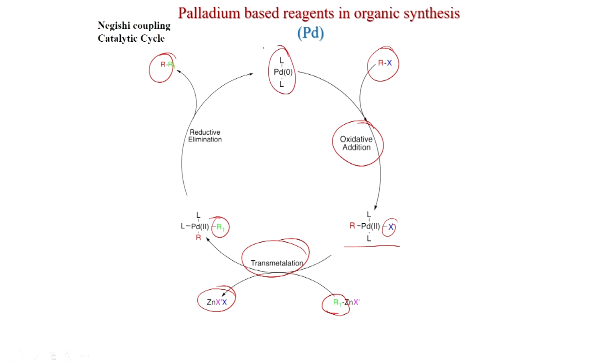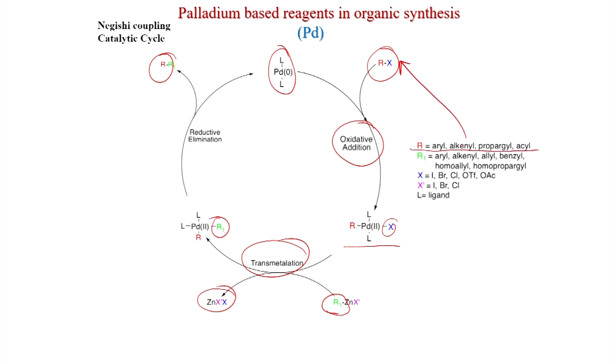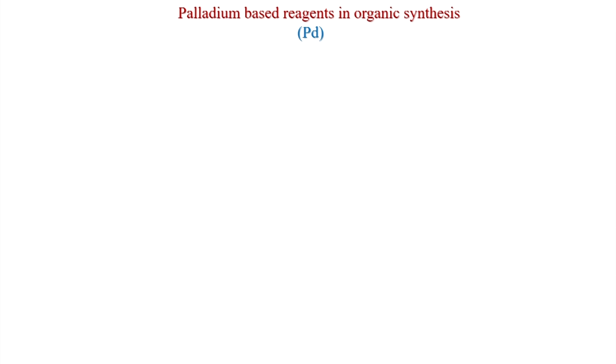and you get the palladium 0. So, R, that is the halide, can be aryl, alkenyl, propargyl, acyl. R1, that is the zinc one, can be aryl, alkenyl, allyl, benzyl, homoallyl, homopropargyl, etc. So, a broad range. X can be iodo, triflate, acetate, X' also iodo, bromo, chloro, and L is the ligand.